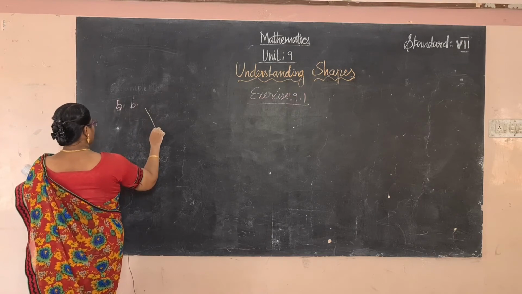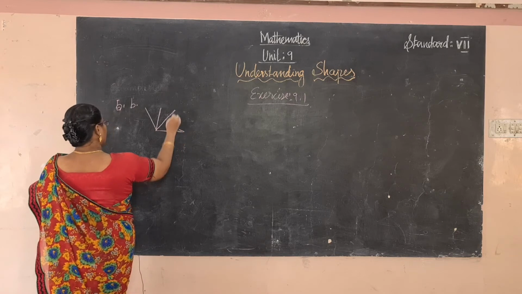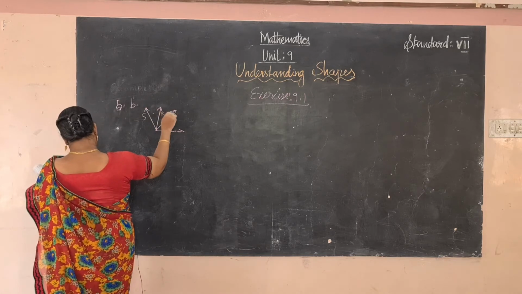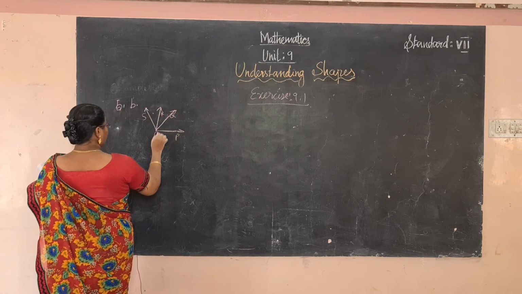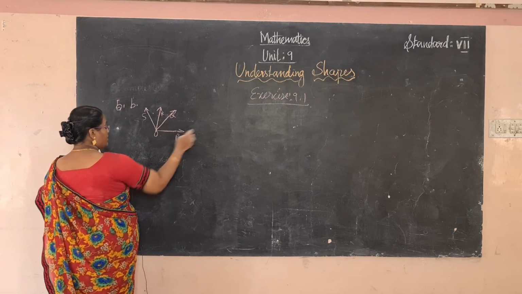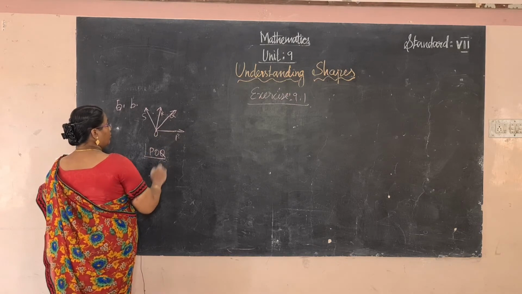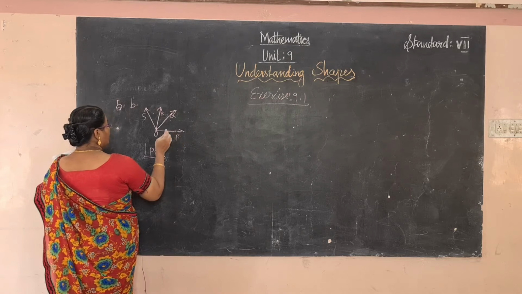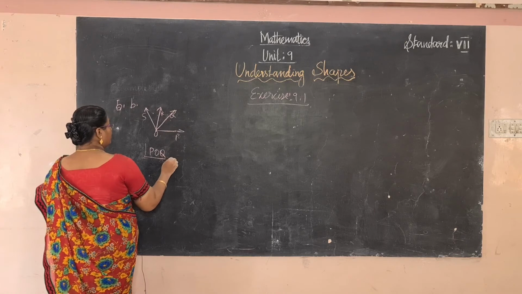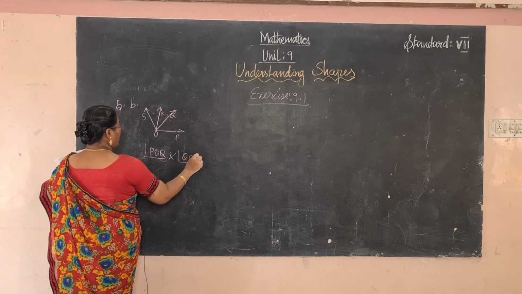Adjacent angles: first we write POQ. POQ and QOR.